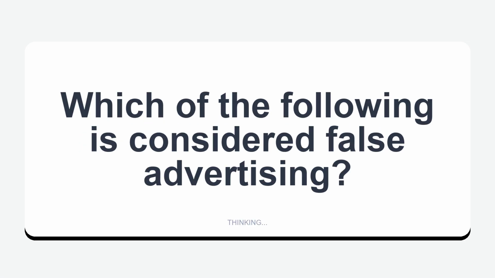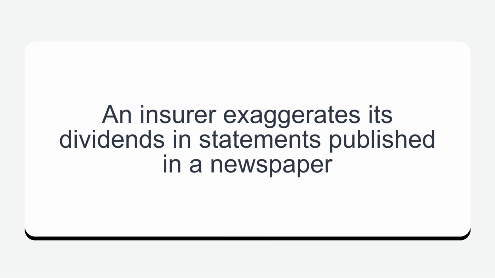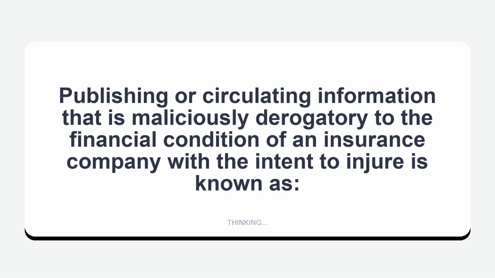Which of the following is considered false advertising? An insurer exaggerates its dividends in statements published in a newspaper. Publishing or circulating information that is maliciously derogatory to the financial condition of an insurance company with the intent to injure is known as defamation.